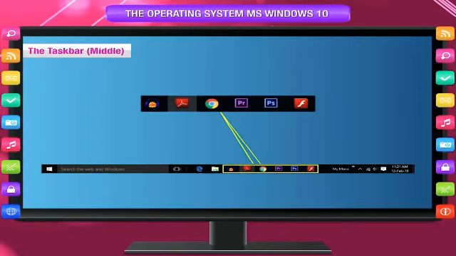The taskbar or middle. Whenever a new task, that is apps or program, is opened, its window leaves an icon on the taskbar to let you know it is still running. For example, the Windows Fax icon on the taskbar allows you to know that Windows Fax is still running. When a task is closed, its taskbar icon disappears to let you know the task has closed and is no longer running.